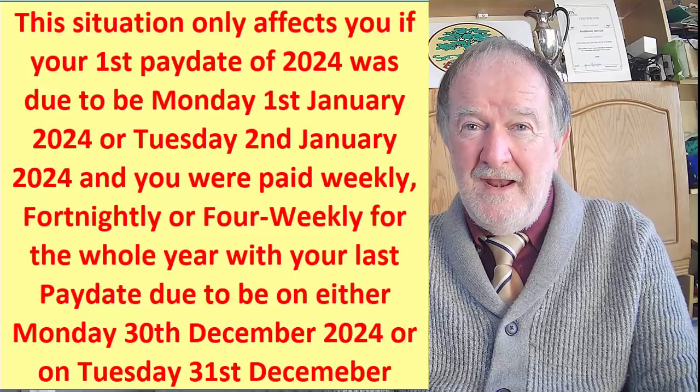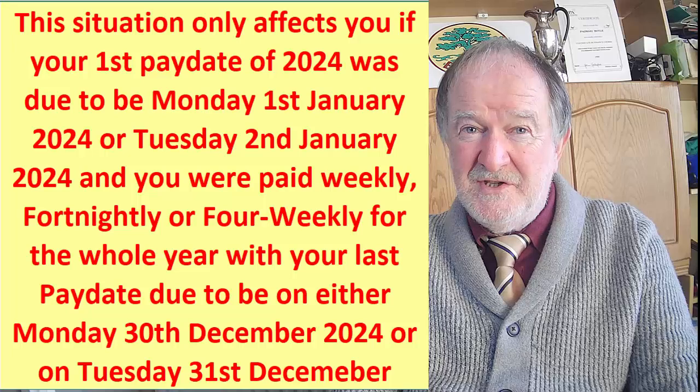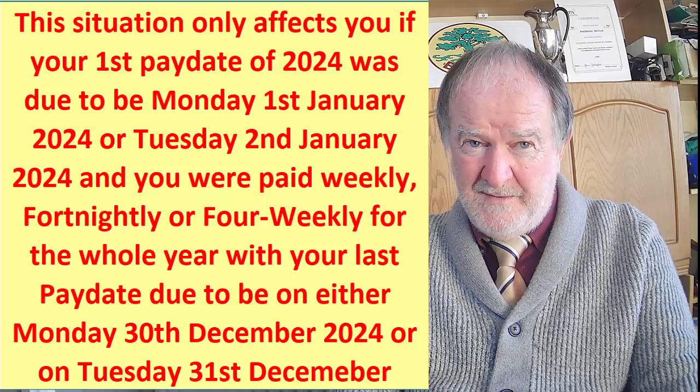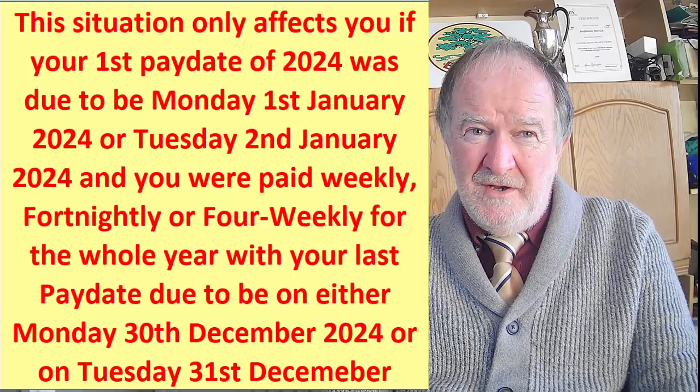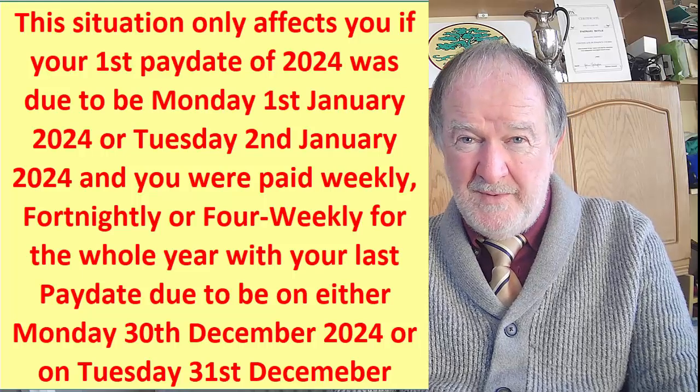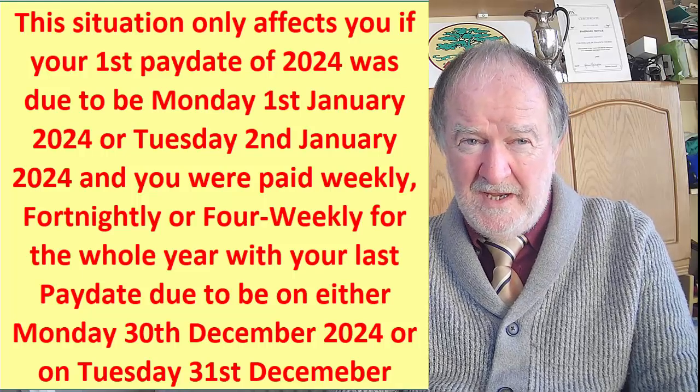The figures you must use for your annual standard rate band and standard rate cutoff point, SRCOP, as it is sometimes referred to, and your annual tax credits are the same as in the other calculators, except for a few little exceptions. And the first one has to do with when you see a week 53 on your very last payslip, when your last pay date is due to be on the 31st of December or the 30th of December in a leap year. You may actually receive the money before Christmas as a double week. This will happen if your employer pays a double week for Christmas.